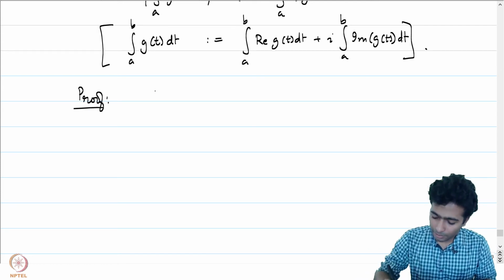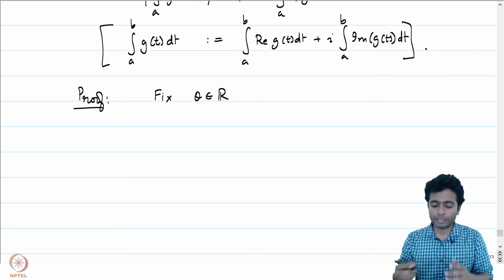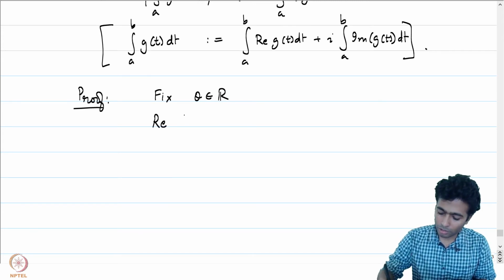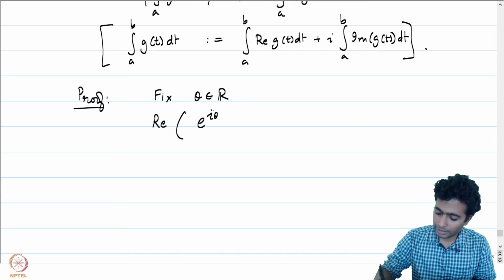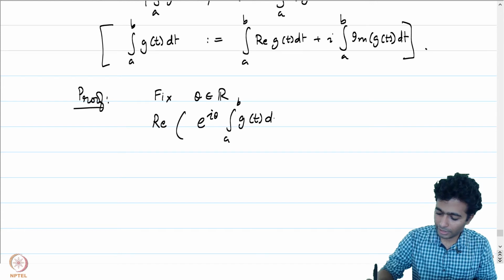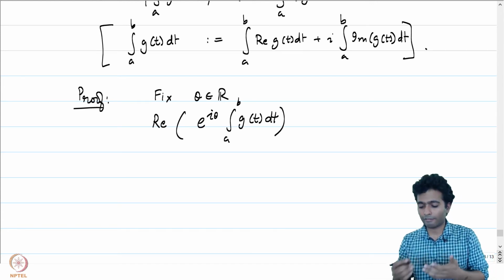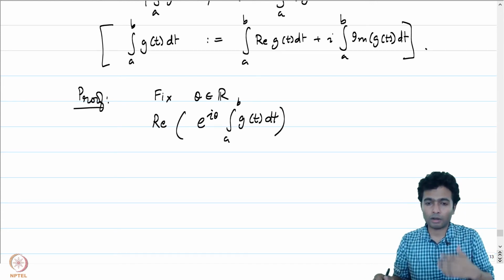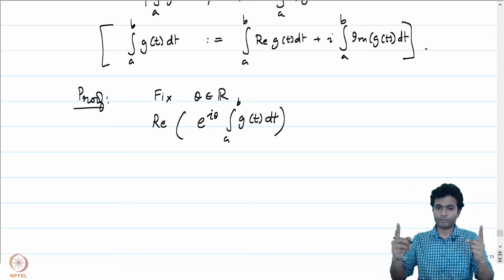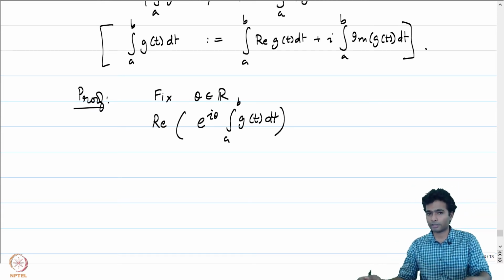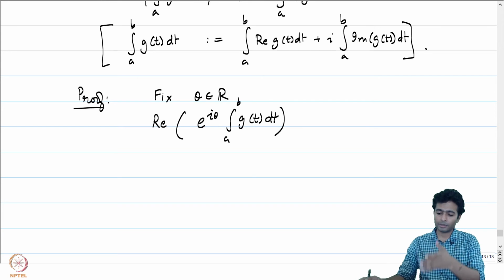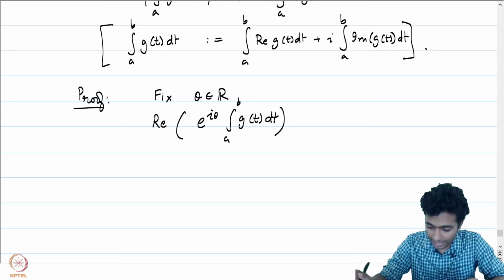So let's fix a point theta in R, and let's look at the real part of e to the power i theta times the integral from a to b of g of t dt. If you remember the characterization of absolute value in terms of the supremum of e to the power i theta times z, you would see that we are going in that direction.